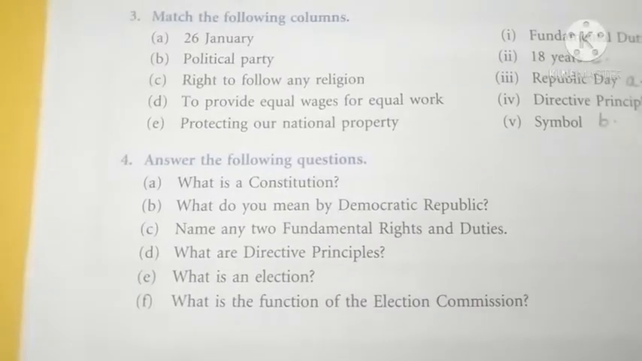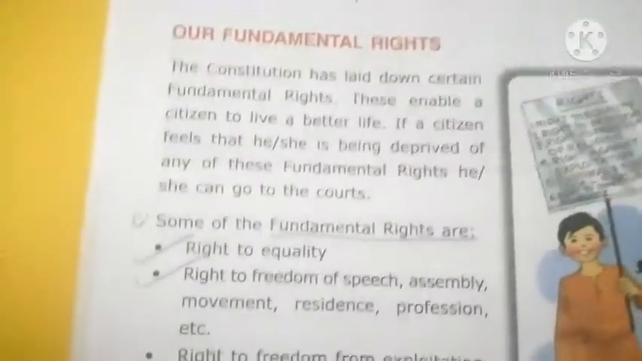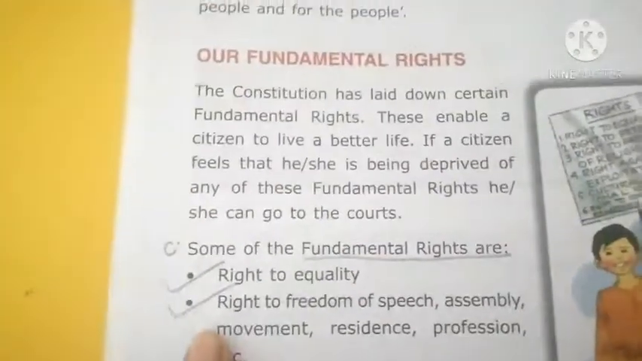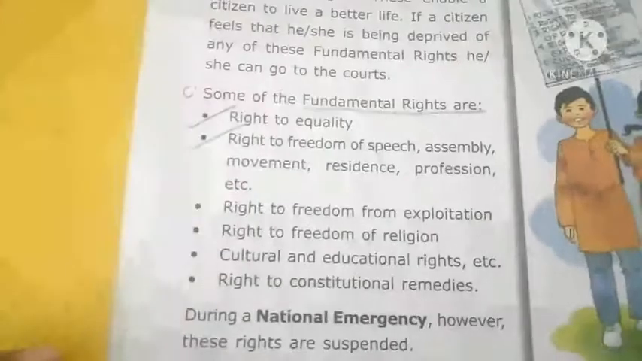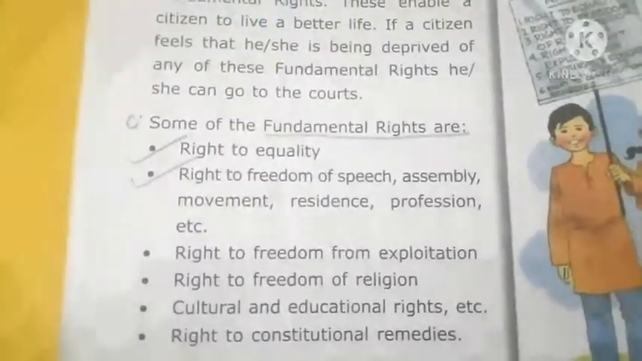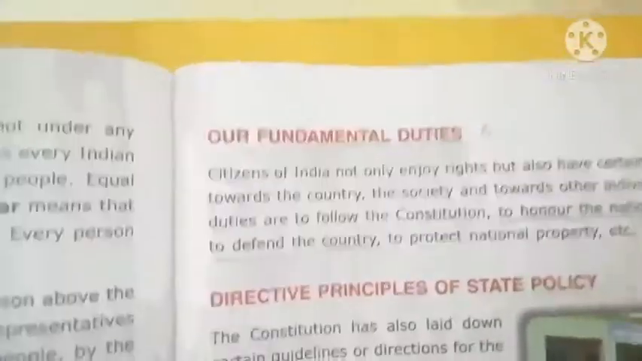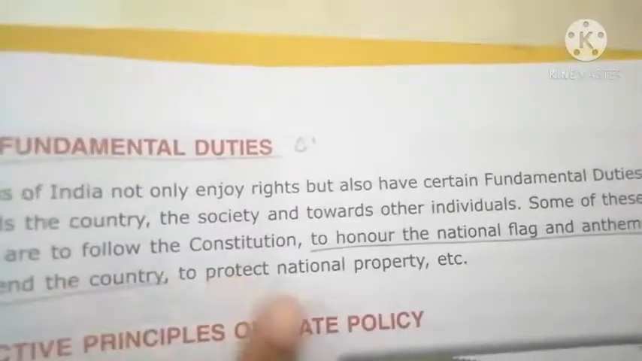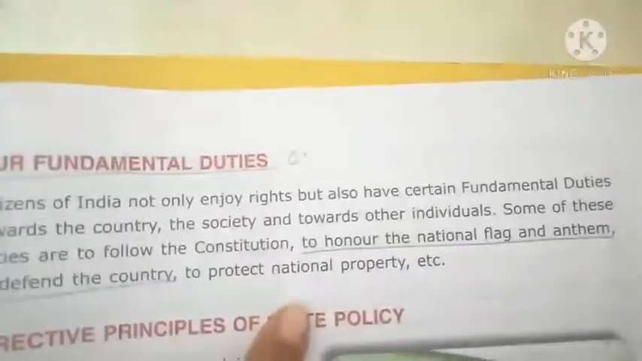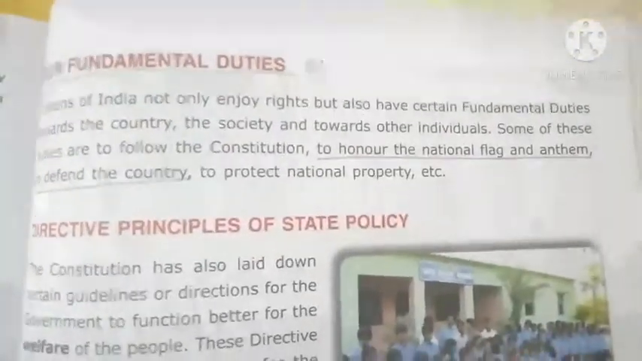Now, question number C. Name any two fundamental rights and duties. You have to write two fundamental rights and two fundamental duties. Here on page number 106, fundamental rights are here. So many are given. From there you can write any two. And in the next page, fundamental duties are there. According to your wish, you will write any two. Here 3 are given. Okay. Now come to question number C.